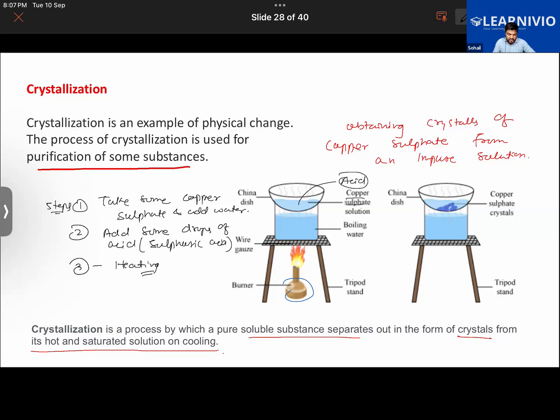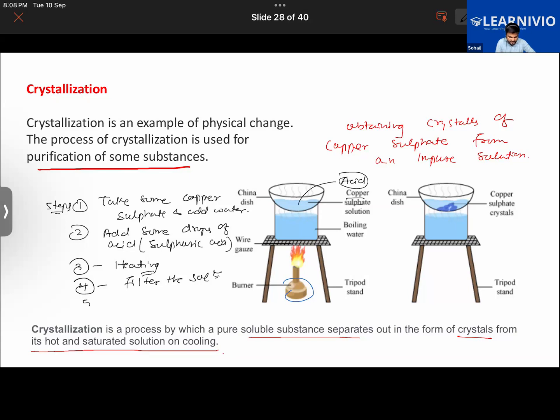Once we have heated it for some time, we are going to filter it down. So filter the solution. Here in this image it is not shown, but we are going to filter it with some filter paper or some filtration material.